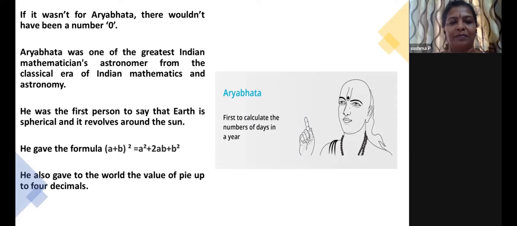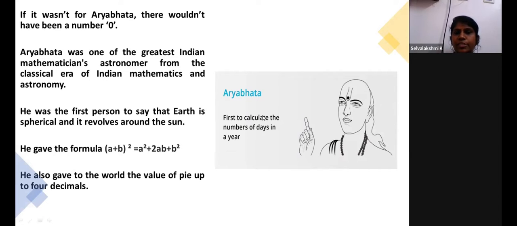Feeble. So as I introduced Aryabhatta, he was the first one to calculate the number of days in a year. He was one of the great Indian mathematicians and astronomers from the classical era of Indian mathematics and astronomy. He was the first one to say that the earth is spherical, and actually people were thinking that it was flat. He was the first to propose that earth is spherical and revolves around the sun. And he introduced the value of pi up to 4 decimal places.